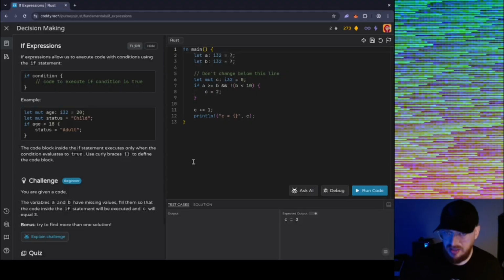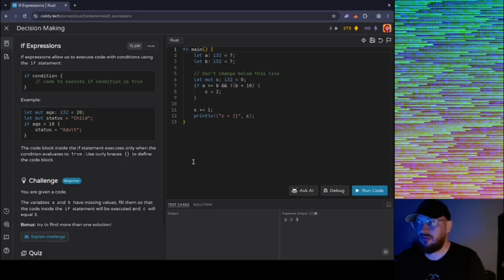But anyway, let's see where we're at, see what we're reviewing. Okay, here we go. Expressions. So if expressions allow us to execute code with conditions using the if statement, so this is if-else type stuff. Okay, so let mut age 20, that's the status of a child there. I'm looking at the left-hand side to get an idea.